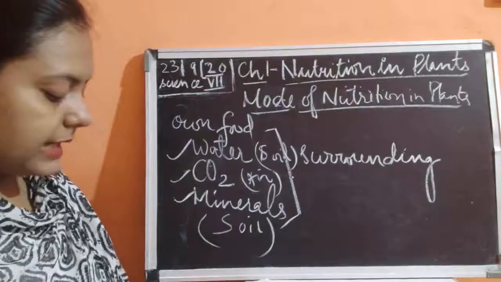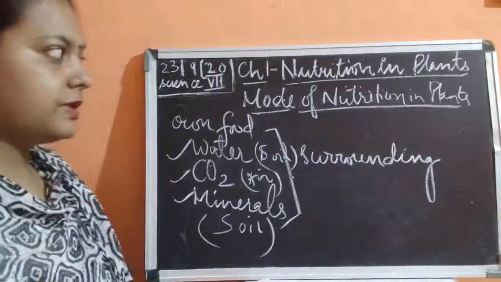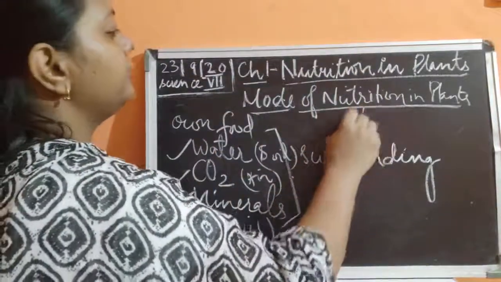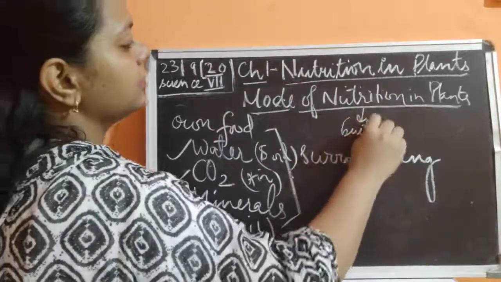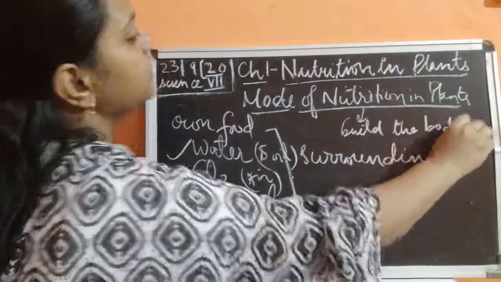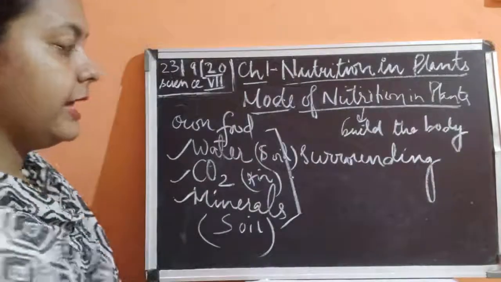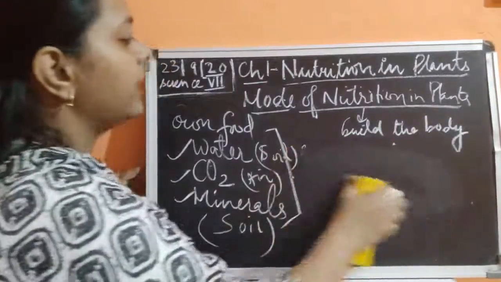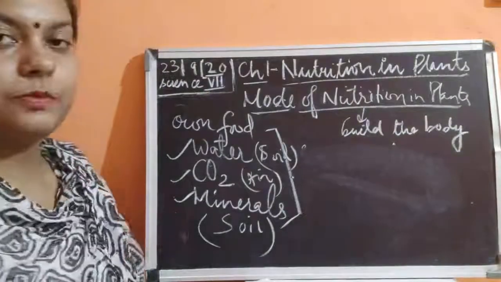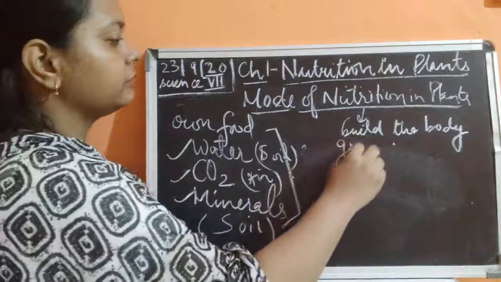So the nutrients enable living organisms to build their body. Why is nutrition important? Nutrition is important to build the body. Okay, it is required to build the body. Next, it helps in the growth. So why is this nutrition important? This nutrition is important to build the body. It is also important for the growth.